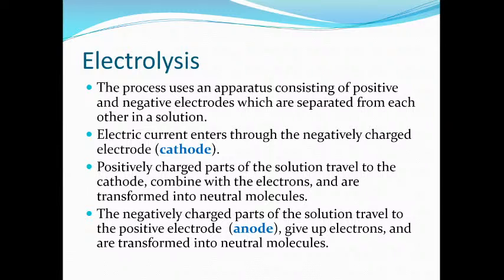So reduction is the process that takes place at cathode. How many electrons is it going to gain? Since there is a 1 plus charge on sodium, it is going to gain 1 electron. So Na+ plus 1 electron gives a sodium neutral atom. Whenever electrolysis takes place, the ions convert into neutral atoms. Here the sodium ion, after reaching the cathode and gaining 1 electron, becomes a neutral sodium atom. On the other hand, the chloride ion, after reaching the anode, the positive electrode, loses 1 electron and becomes a chlorine neutral atom.